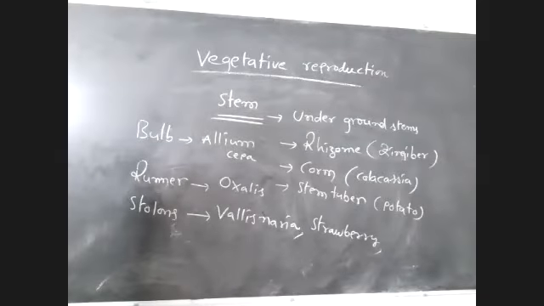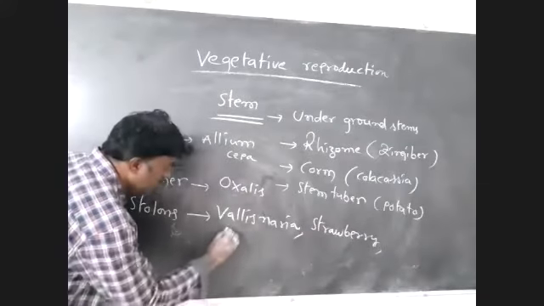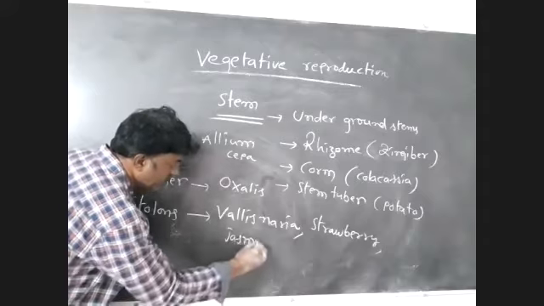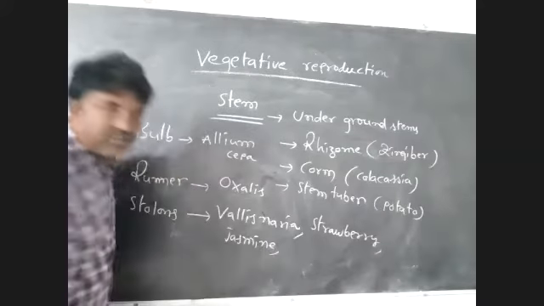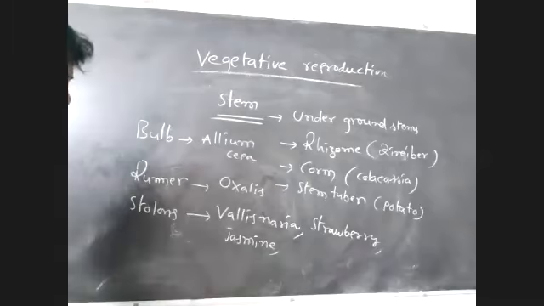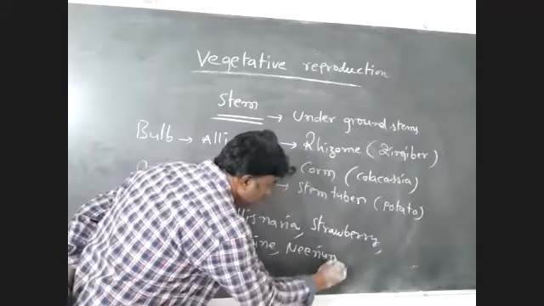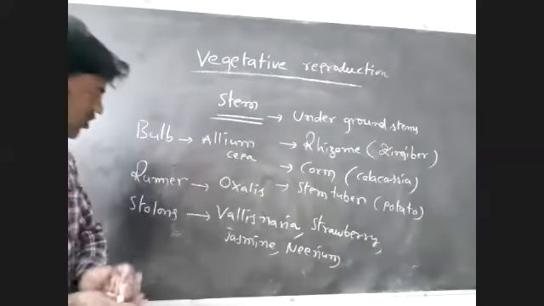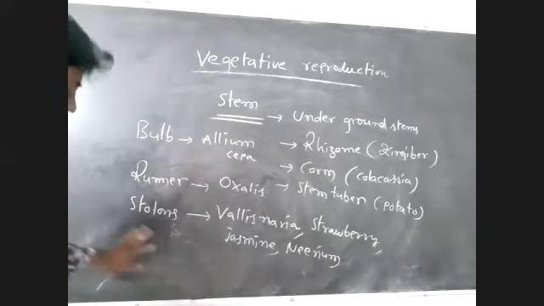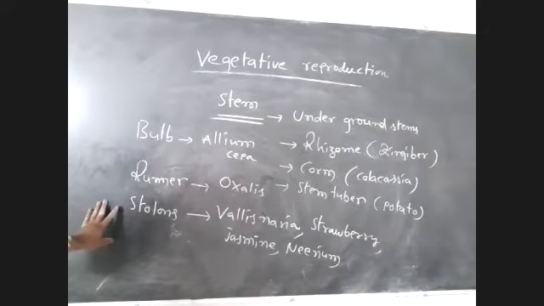Some more examples are jasmine and Nerium. These are example plants for the presence of stolons.